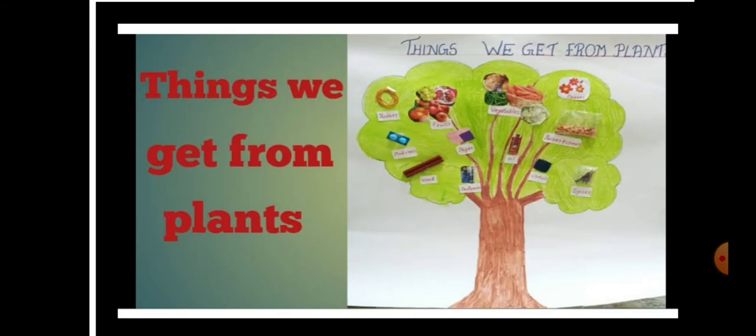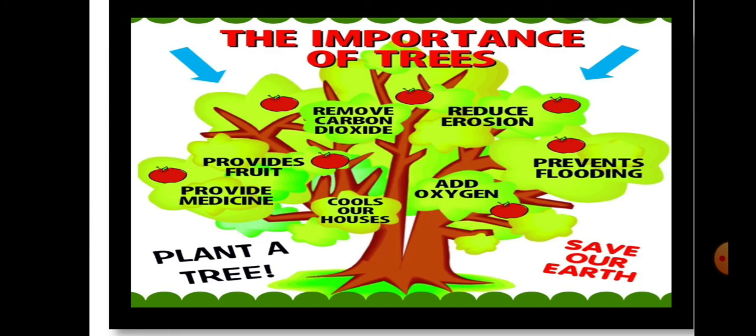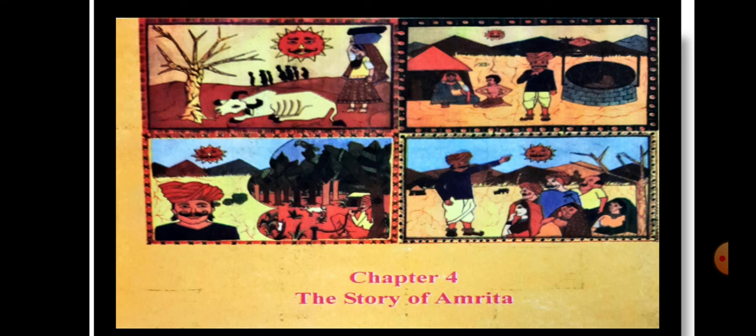We get things from the plant. We get tire, rubber, fruits, vegetable, flowers, medicine, wood for furniture and paper, etc. Plants also reduce soil erosion, prevent flooding, remove carbon dioxide from the atmosphere and add oxygen for us. It provides food and medicine to us, and it is also cool our houses. So now we know that plants are our friends. Plants are most important for us.